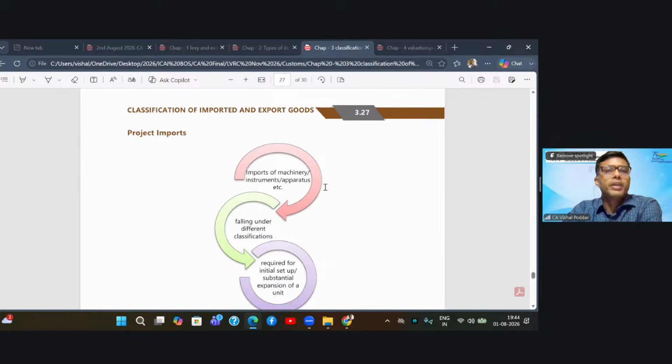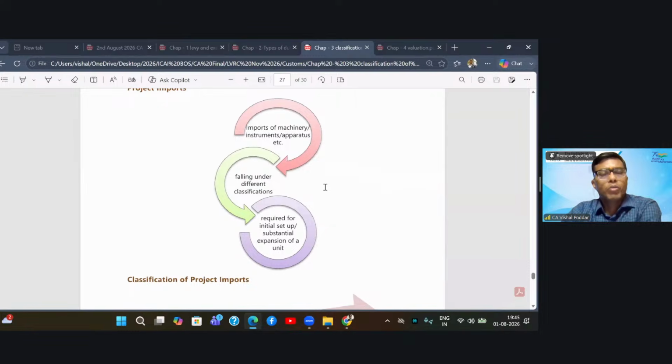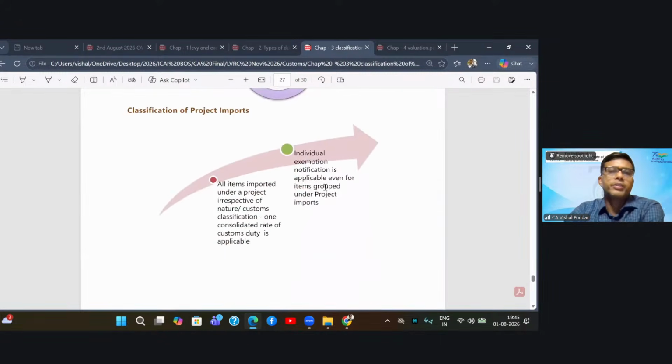Now, individually, independently, these items will definitely have a different chapter applicable to them, and hence a different rate and a different classification. However, the rule given is that if I notify the customs that, see, this is the project, and I give them the list at the start of the various items which I am going to import for this specific project, then all items imported under a project, irrespective of their nature, will have one consolidated rate of customs duty.